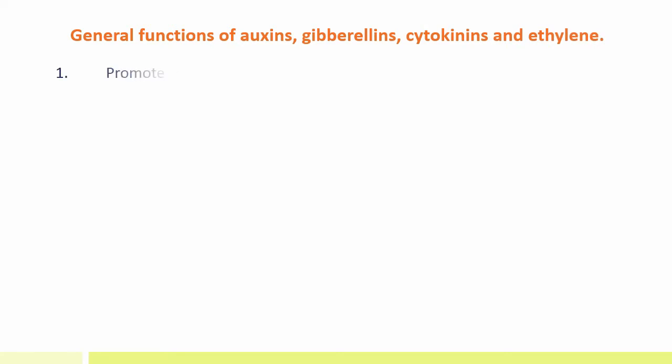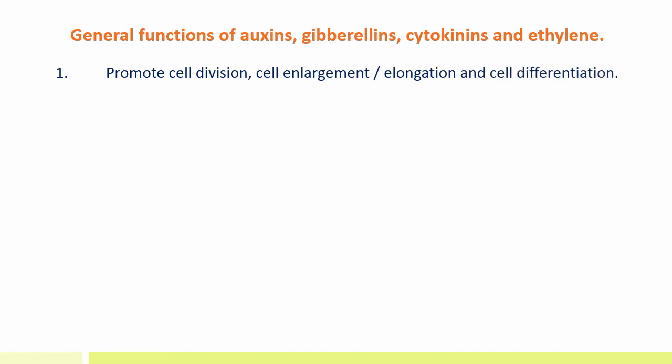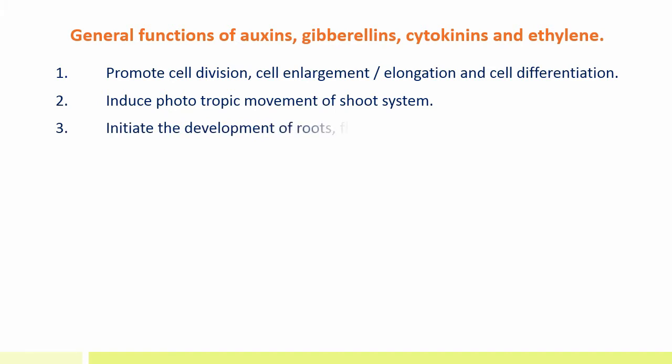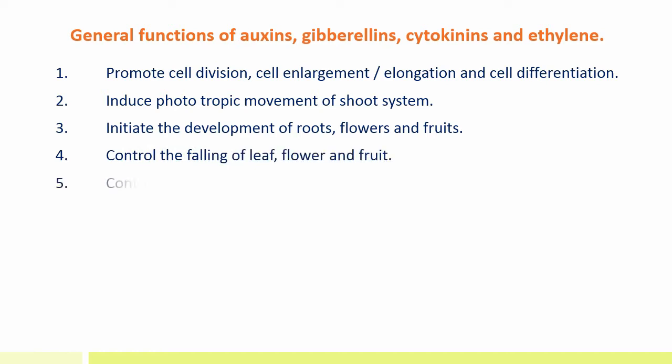First is promote cell division, cell enlargement, elongation and cell differentiation. Second is induce phototropic movement of shoot system. Third is initiate the development of roots, flowers and fruits. Fourth is controlling the falling of leaf, flower and fruit. Fifth is control the premature withering of flowers and fruits.